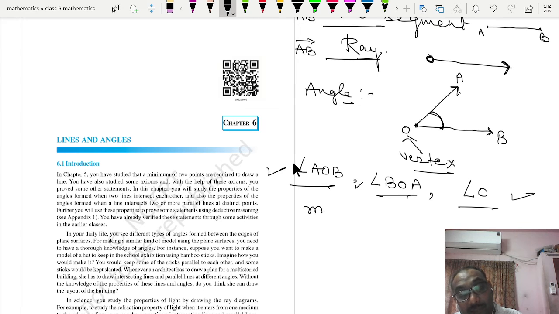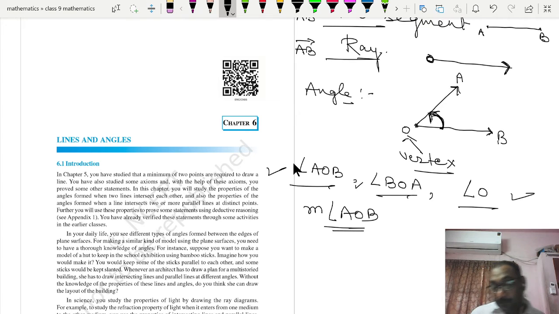Similarly, you can write measure of angle AOB. When we measure any angle, the anti-clockwise direction is termed as positive angle.